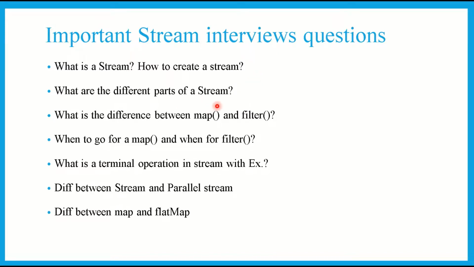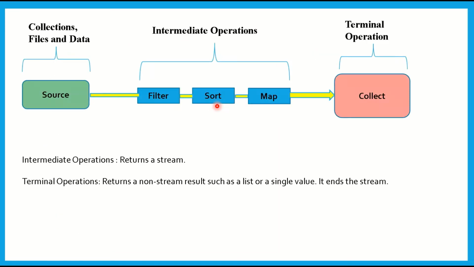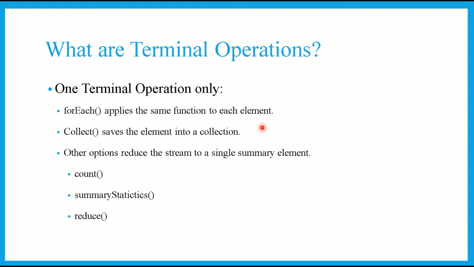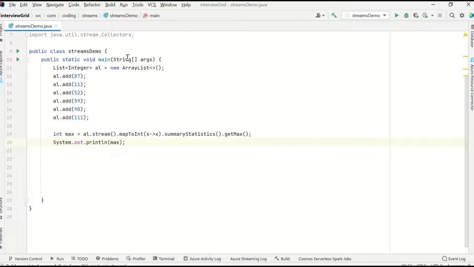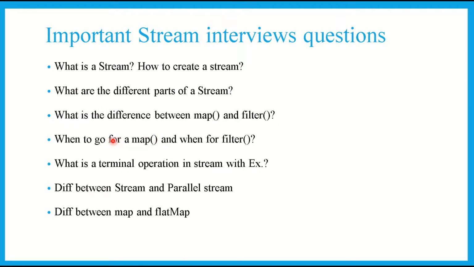And what are the different parts of stream, as I explained in this diagram, right? If you explain the interviewer this way, you are going to impress them a lot. And then what is the difference between map and filter? I told you when to go for filter: when you want to shorten the list or filter it based on certain criteria. What is map? When you want to do something on each element, like I increased the value by one, then you go for map. When to go for map and when to go for filter, I told you, right?